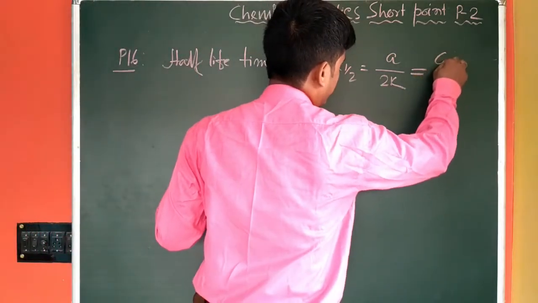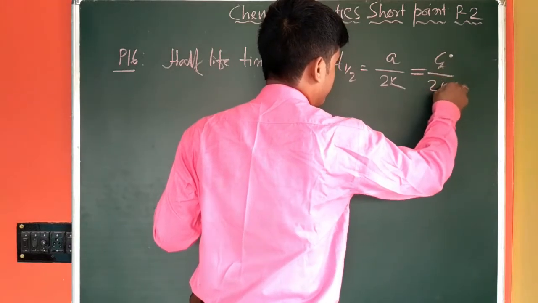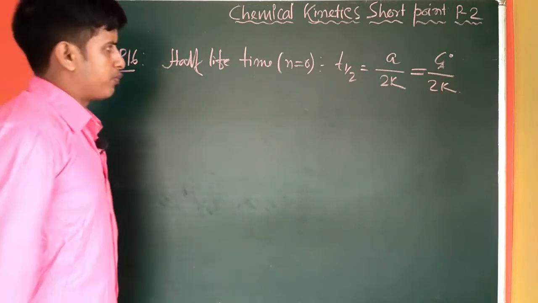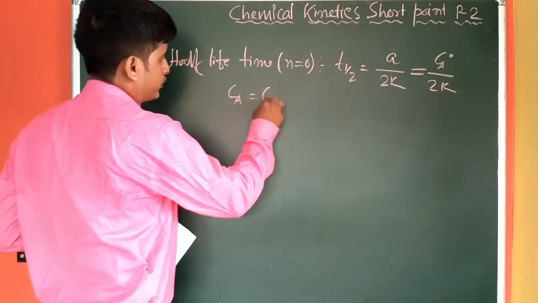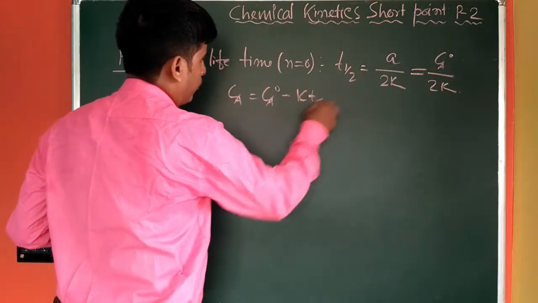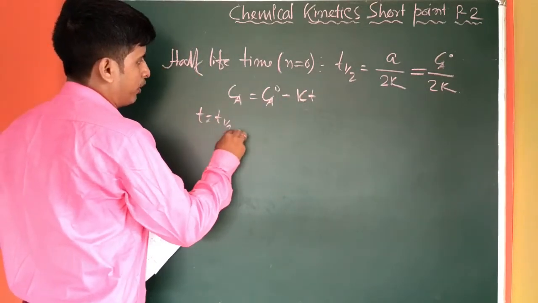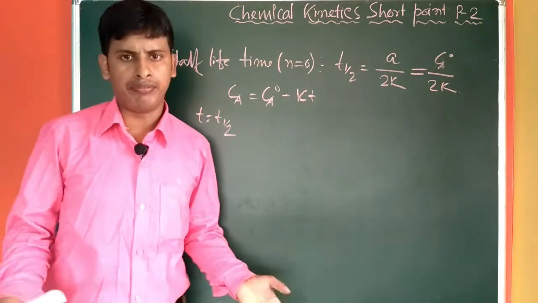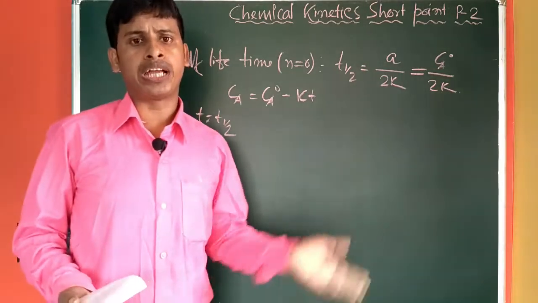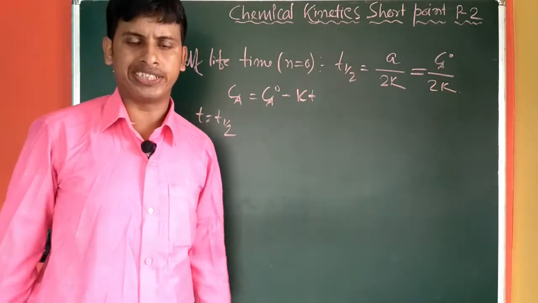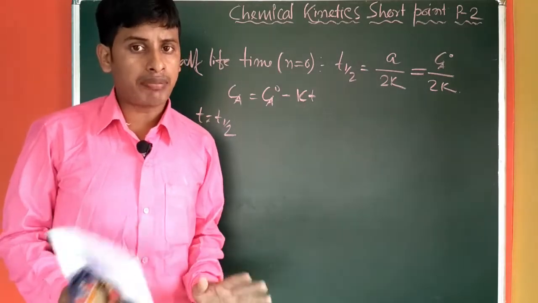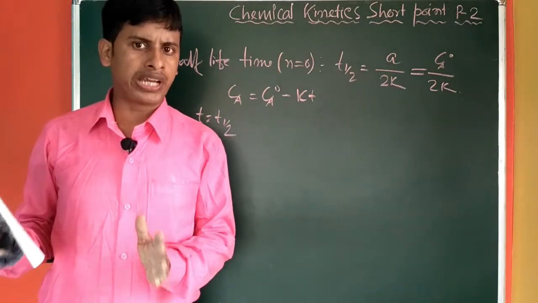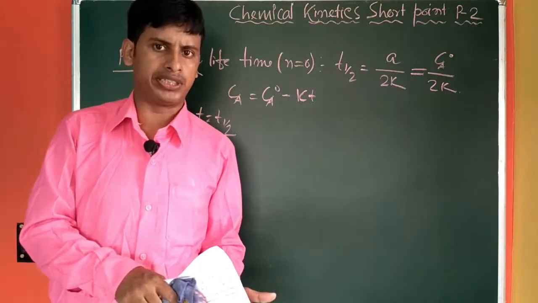You can rewrite this equation like that, Ca0 by 2K also. So this is T half. You can derive it from that equation also, Ca equal to Ca0 minus Kt. When T equal to T half, you know the concentration. What is the half-life time? Half-life time is the time required by a reactant species to get half of its initial concentration.